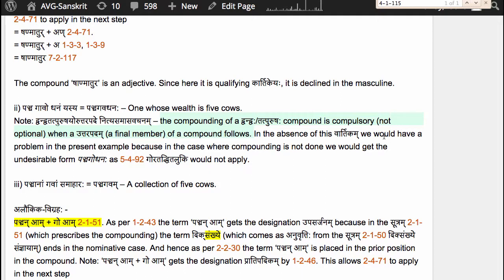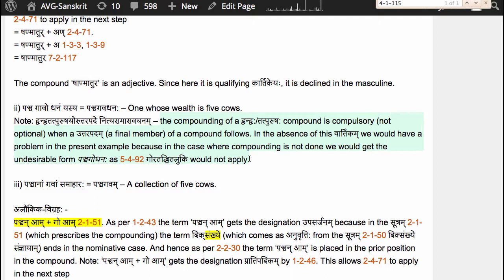Now what is the big deal if the compounding is compulsory or not? Don't we get the same form Pancha Gavadhanaha finally? The answer is no. In the absence of this Vartikam, we would have a problem in the present example because in the case where compounding is not done, we would get the undesirable form Pancha Godhanaha as 5.4.92 Goratadhita Luki would not apply.